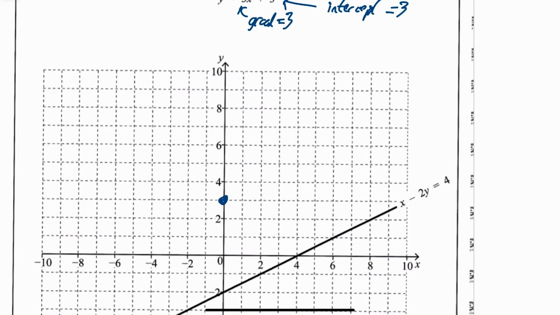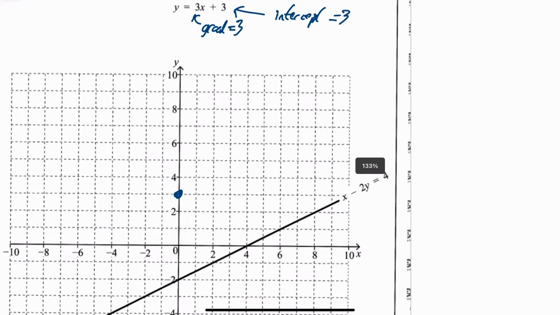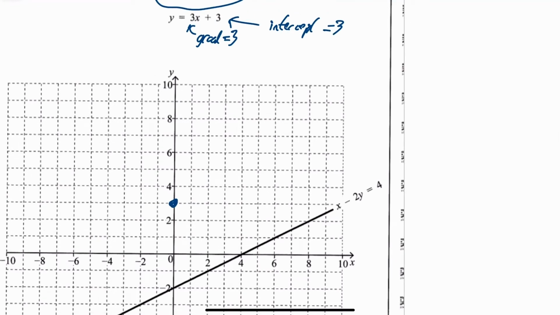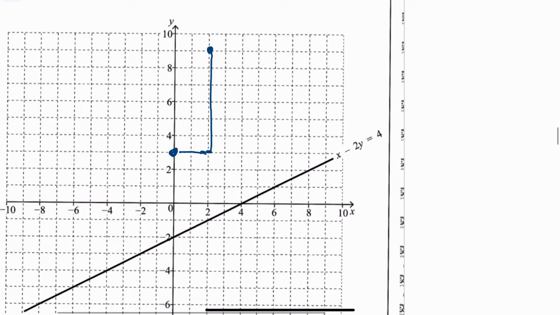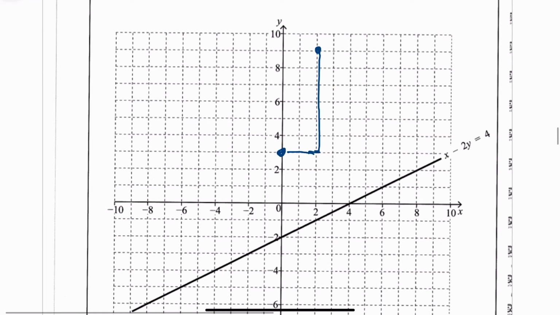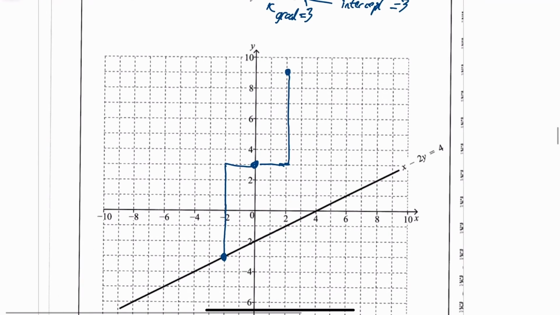So it's going to go here. Now a gradient of 3 means for every 1 you go across, you go up 3. Or for every 2 I go across, I go up 6. So I've gone across 2 there, just because it's easier, they've got that marked on. And that will go up 6 then, so that will take me up to this point, 9. So I can mark that one on. I could also do the same by going back 2, I would go down 6. So that would take me to here. So I've got 3 points, and then you link those up with your ruler.